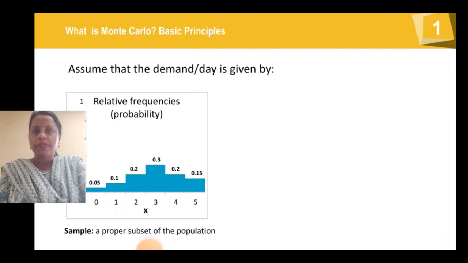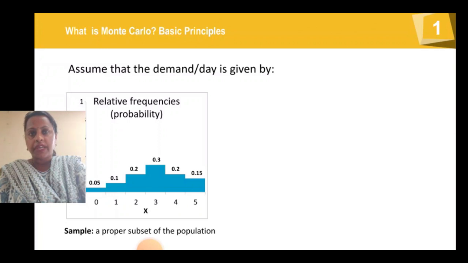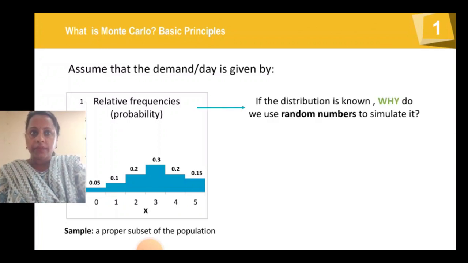So here are the relative probabilities. This is a proper subset of the population. Assume that this is what demand is given per day. For example, on the first day the demand is 0.5, on the second day it is 0.1, on the third day it is 0.2, 0.3.